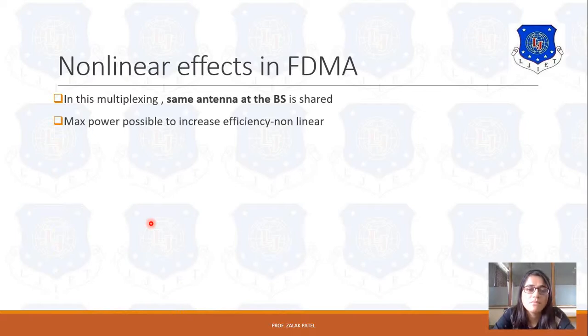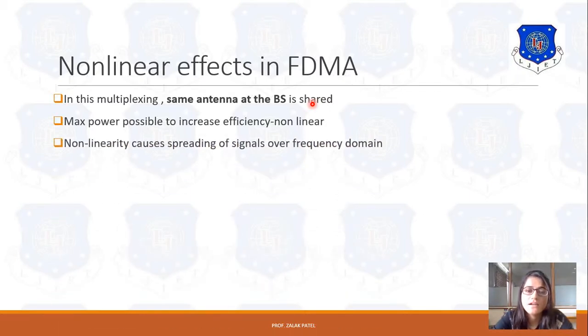Here, the maximum power possible is used to increase the efficiency. Now what does it mean? Because the same antenna is used, it is required to allot the maximum power so that the signal does not drop. If we assign the maximum possible power to the base station, the increased efficiency increases the chances of non-linearity, and because of that non-linearity, the spreading of signals increases in the frequency domain.